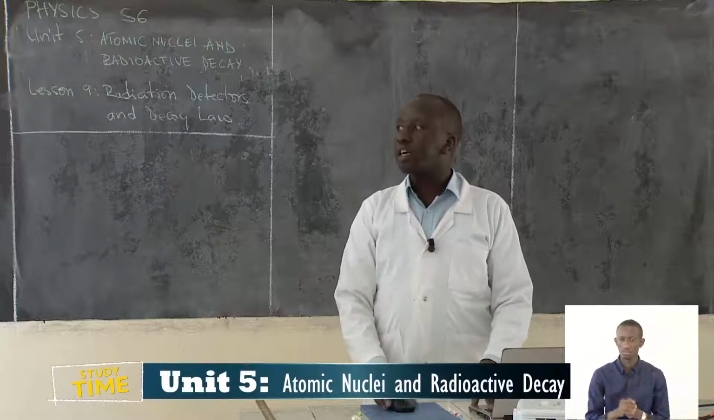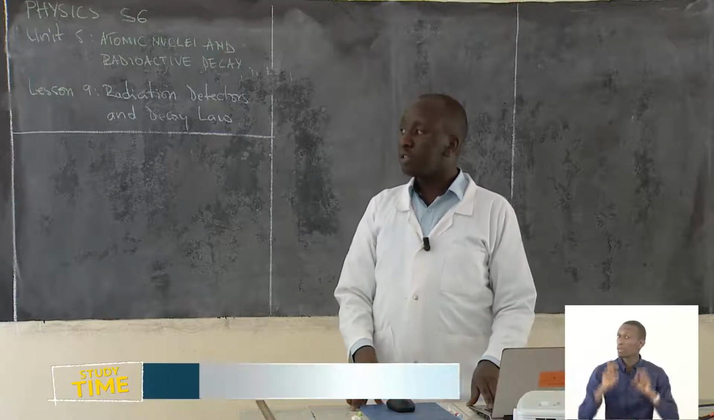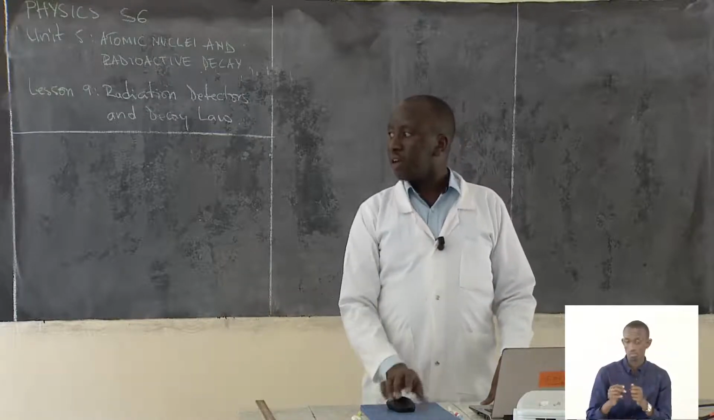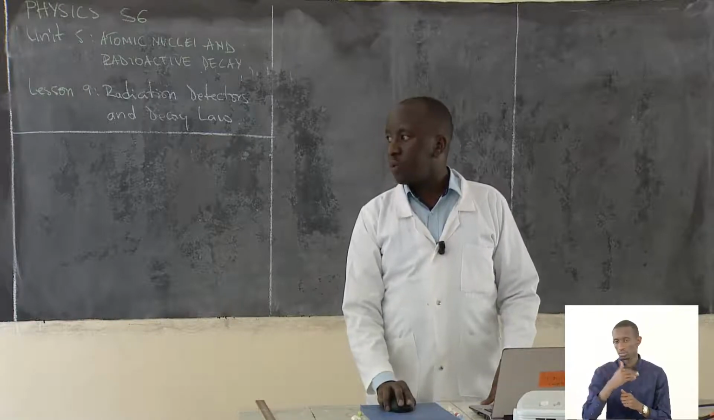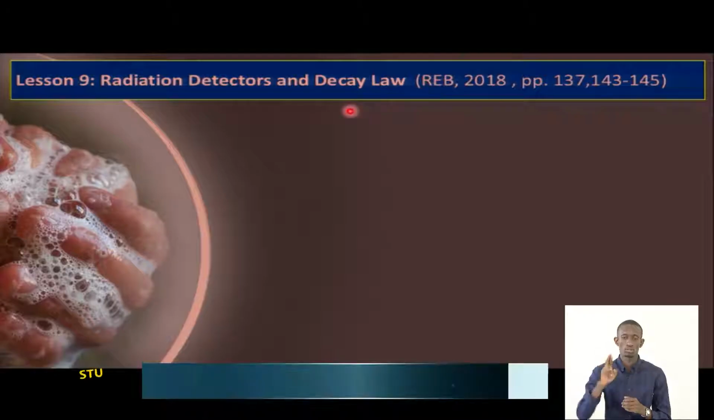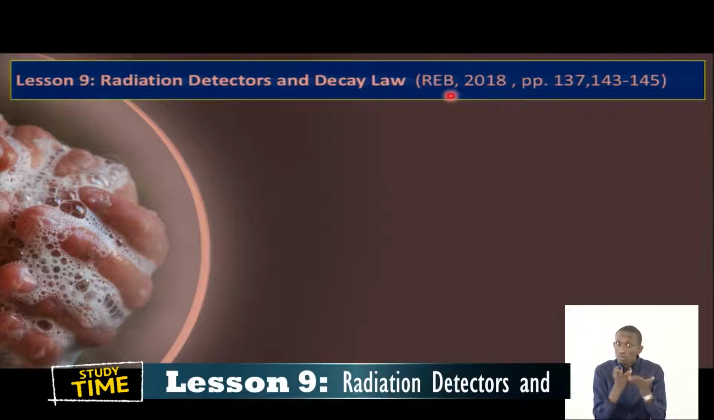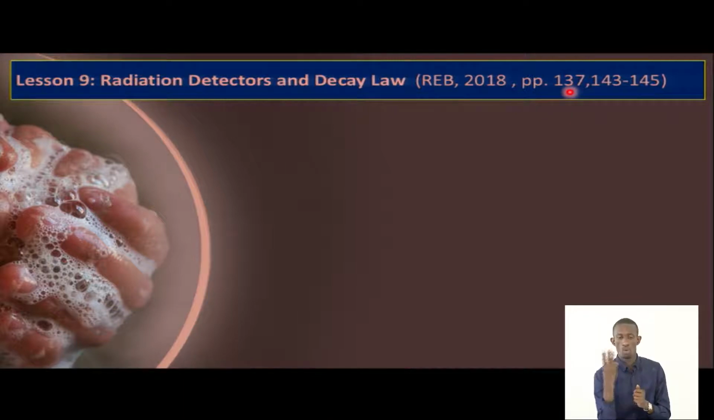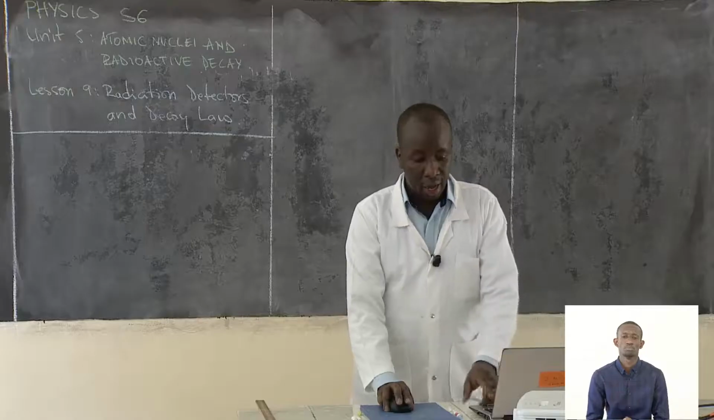So we are still discussing unit number 5, atomic nuclei and radioactive decay. And the lesson title of today is radiation detectors and decay law. The book that you have to use is the book that you have from the REB website, okay? So this is page 137, and you go to 143 up to 145, and then you check on this lesson, but it is lesson number 9 that we are having.